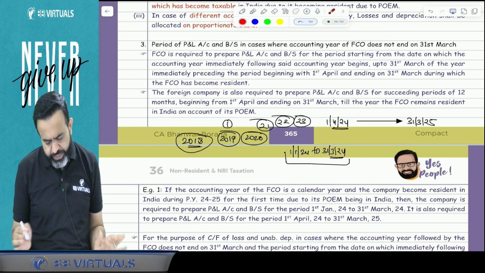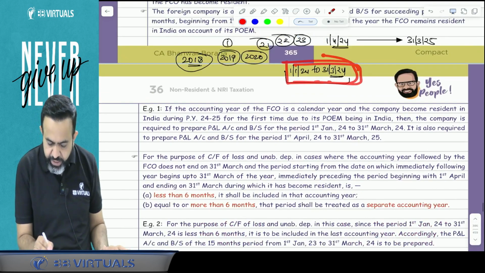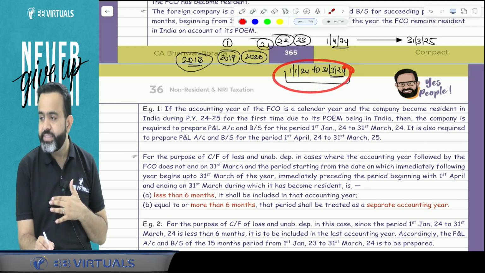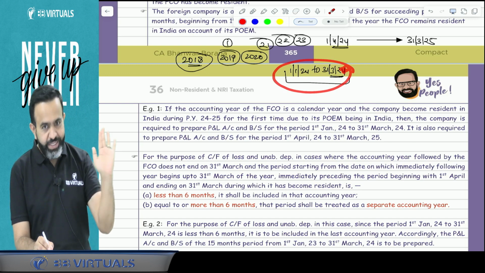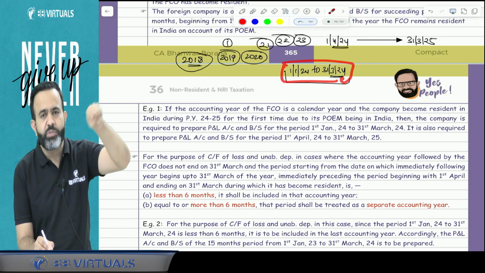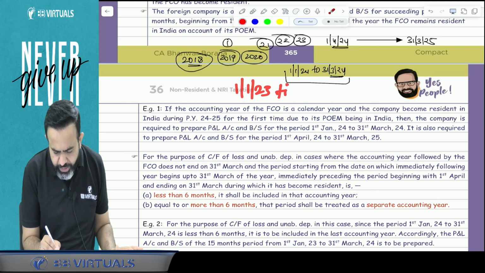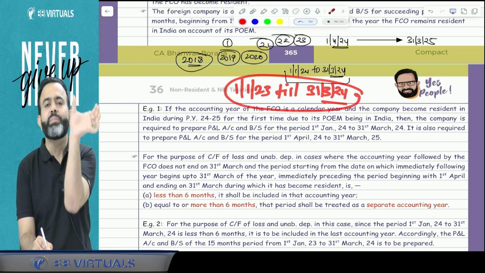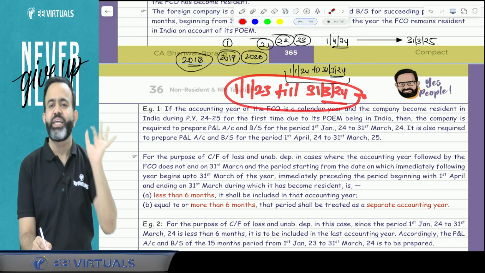So here the lawmaker says that when you prepare the account, if this particular period is less than 6 months, then it will be included with the last accounting year. It means you will prepare the profit and loss account and balance sheet for the purpose of set off and carry forward of the losses from 1st Jan 2023 till 31st March 2024, means for 15 months. And this 15 months will be treated as one accounting year for the purpose of set off and carry forward.